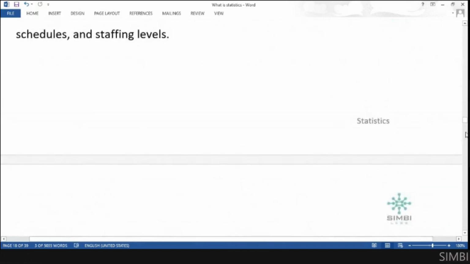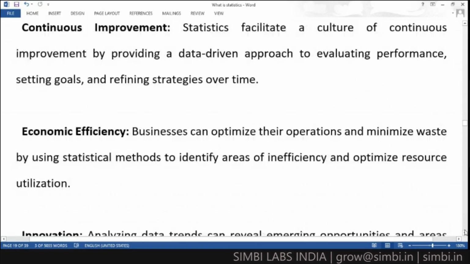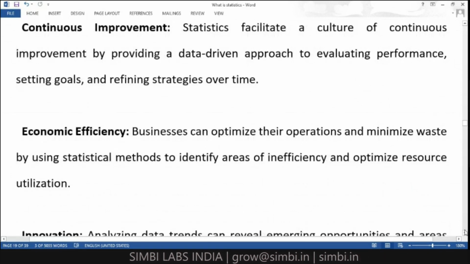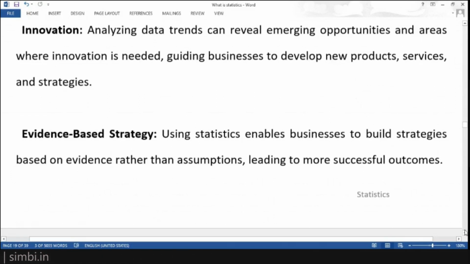And for competitive advantage, we can learn our strengths and weaknesses compared to opposing businesses, and we can get that information through this.